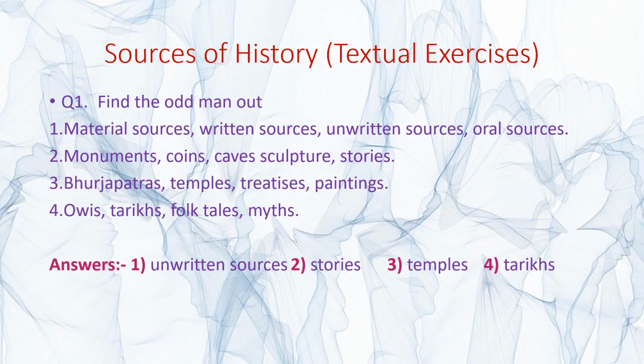Then see the third one, that is rajpatras, temples, treatises and paintings. So temple is the odd man out. And the fourth one, ovis, tarikh, folktales and myths. So tarikh is an odd man out.